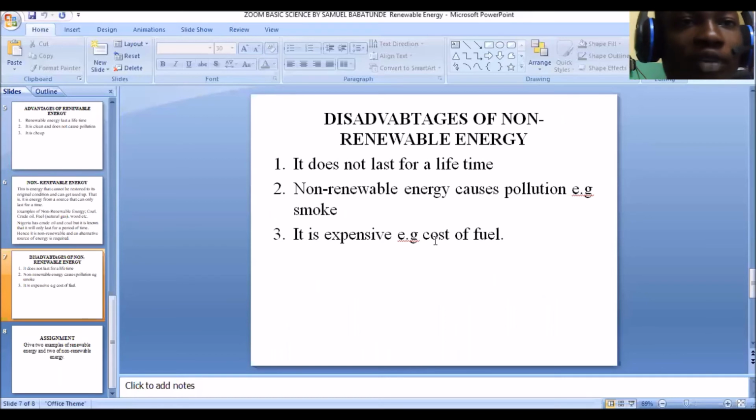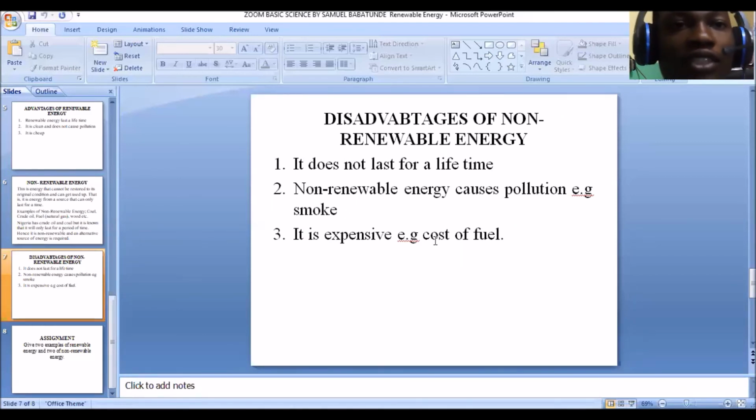Now, non-renewable energy causes pollution. Look at your crude oil where we get petroleum from, and the petroleum we use in powering our automobiles, our cars, and we use in industries. You notice that these automobiles, these cars produce smoke. It causes pollution. So non-renewable energy is not safe for human health, because it causes pollution. The smoke is not good for our health. The smoke damages the lungs. So non-renewable energy causes pollution.